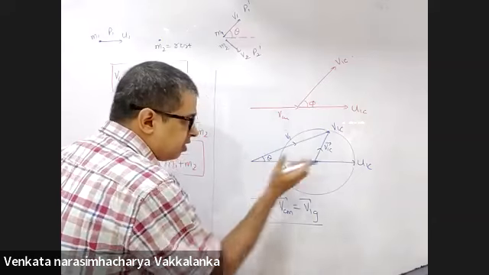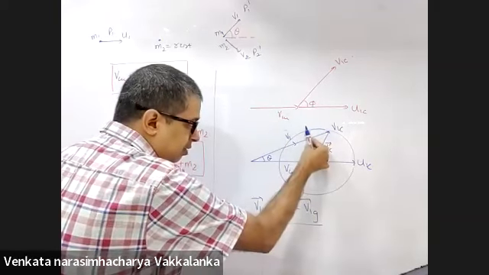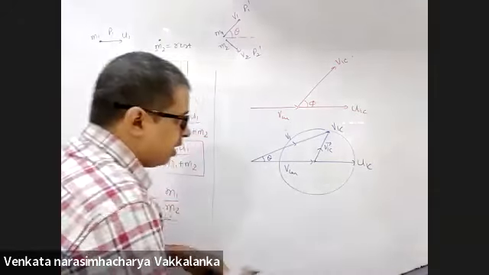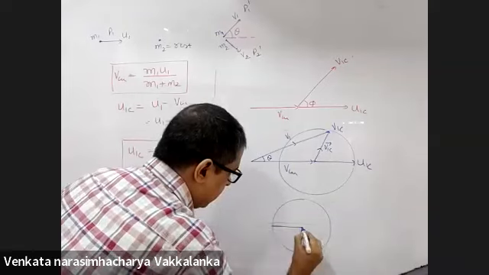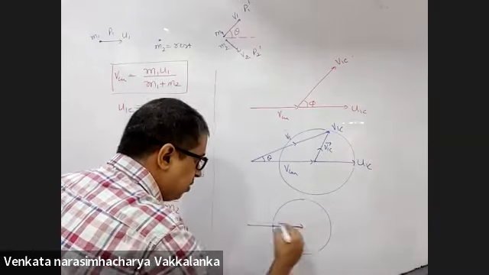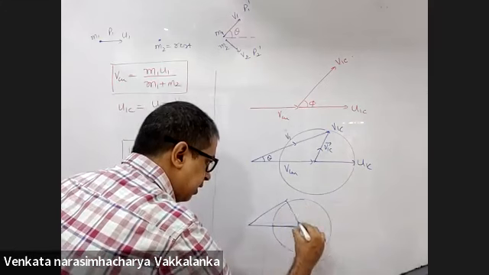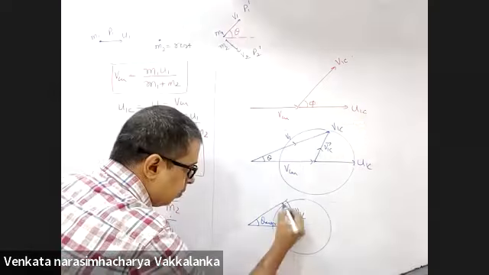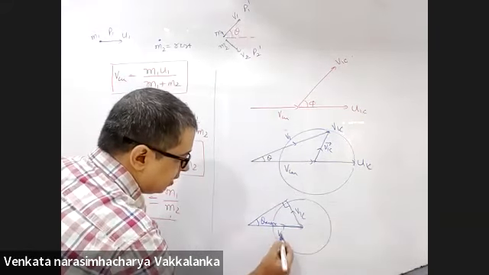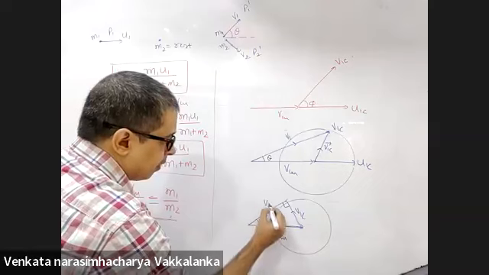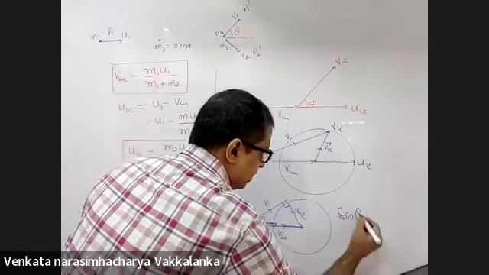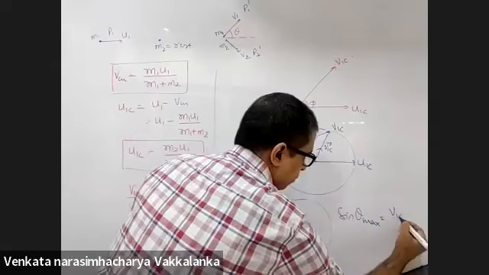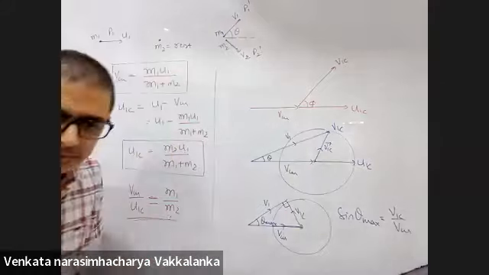I want to keep increasing theta. Keep rotating this vector. To what maximum value can you increase theta? As you are rotating that vector, observe this carefully. The maximum value will come when this is perpendicular. This is V1C. This is theta maximum when this is perpendicular. Do you agree with that? Sin theta maximum according to you is V1C by VCM. Agreed?